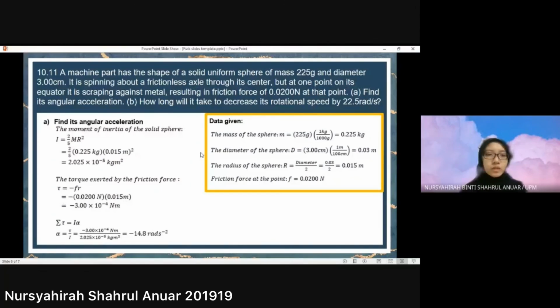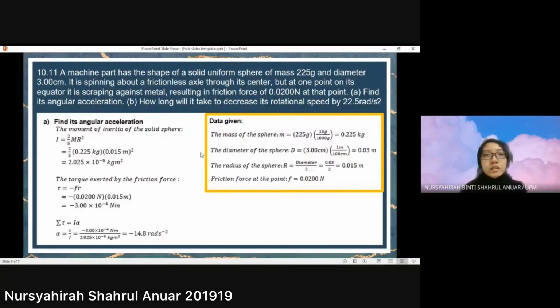Then we have to calculate the torque exerted by the friction force. The formula is torque equals negative Fr. F is the friction force and r is the radius. We use the negative sign because the direction of the friction force is opposite to the direction of spin. Then we just substitute the value of the friction force, which is 0.02 Newton, times the radius of the sphere, which is 0.015 meter, and we get negative 3 times 10 to the power of negative 4 Newton meter.